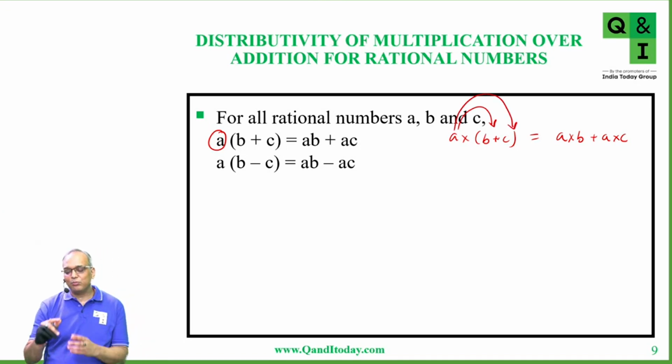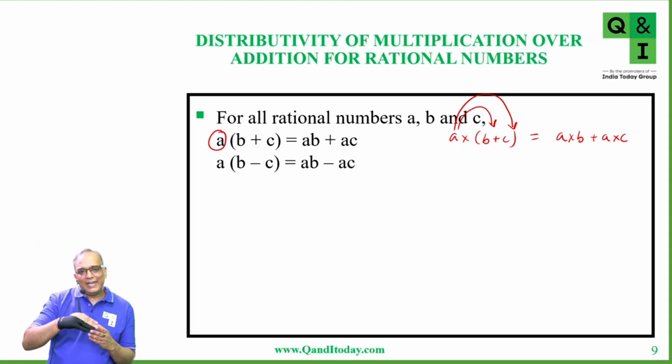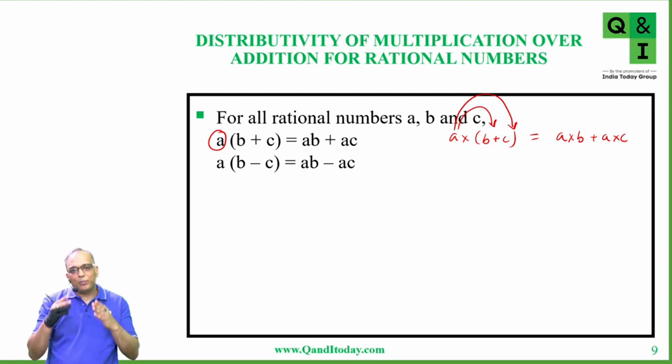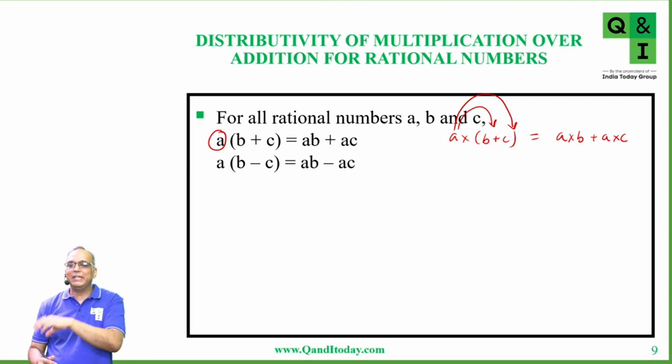That's why you multiply A first with B and then the addition sign plus A multiplied to C. We are multiplying A with both B and C and then adding them together.